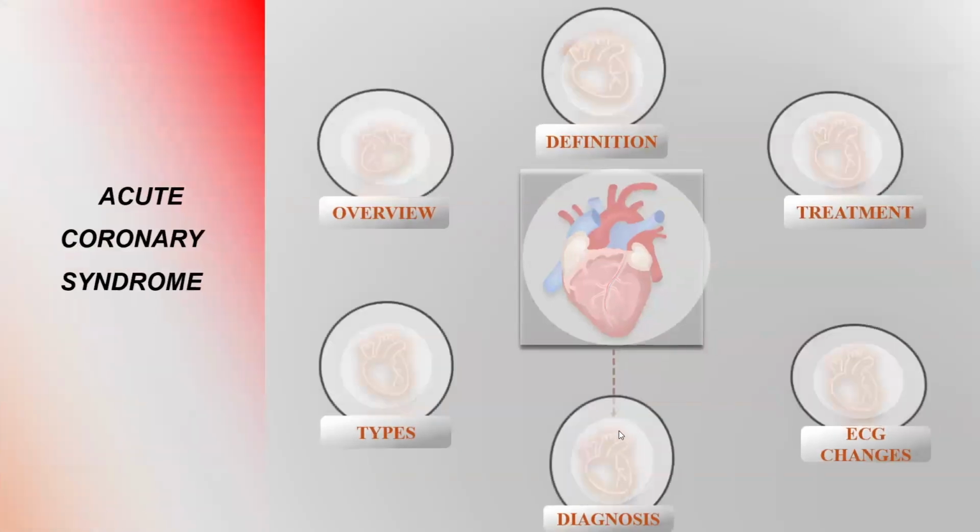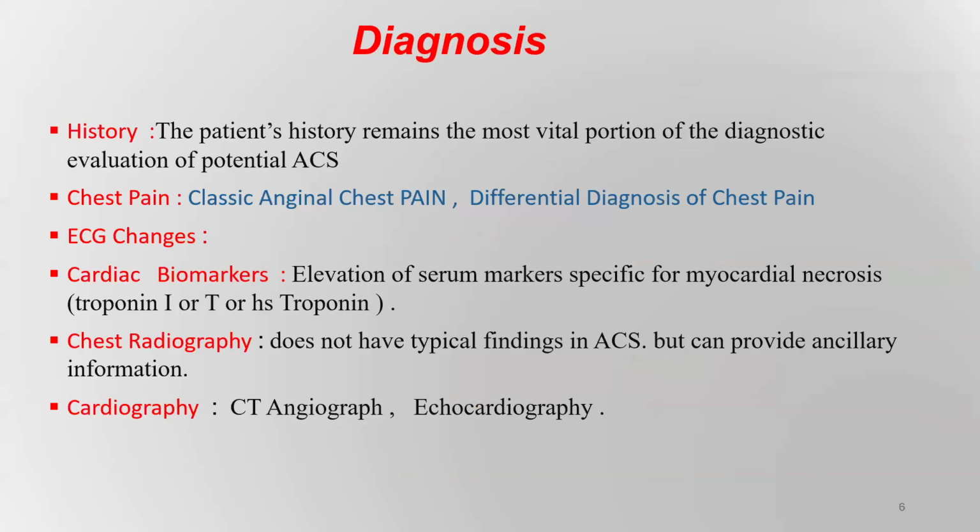How to diagnose acute coronary syndrome? Of course, history is very important in this situation, especially the comorbidities of the patient, such as diabetes, hypertension, body mass index, dyslipidemia, and smoking history. There is classical anginal chest pain. In this situation, the pain will be retrosternal, referred to the back or neck or mandible or both shoulders, and there are also associated symptoms like nausea, vomiting, dizziness, maybe syncope.